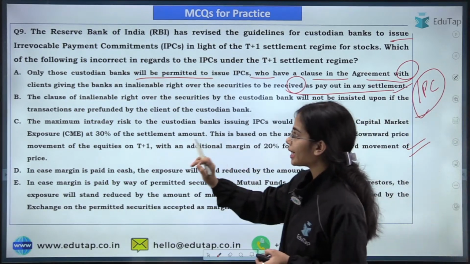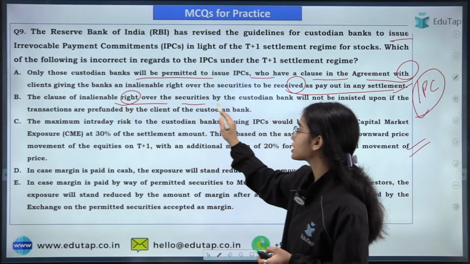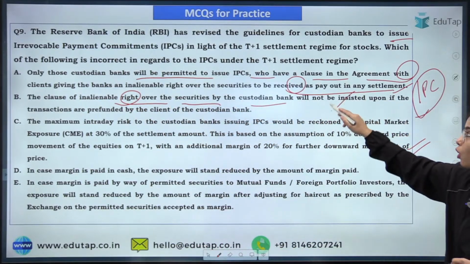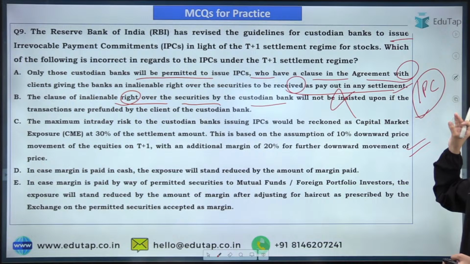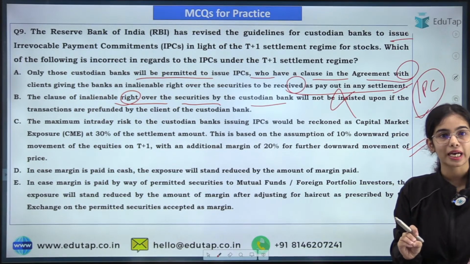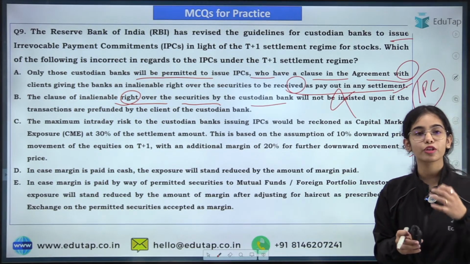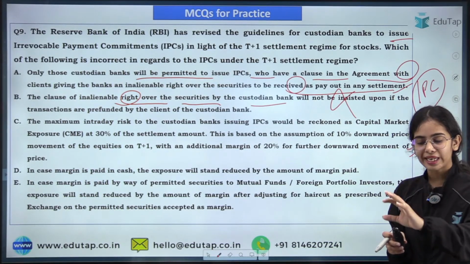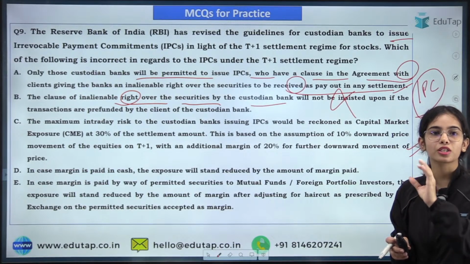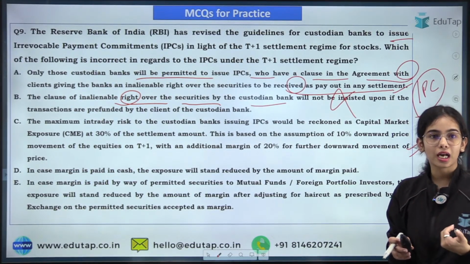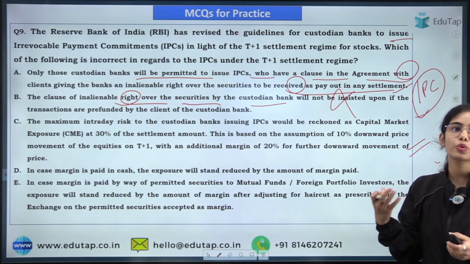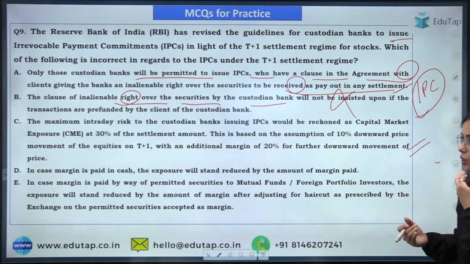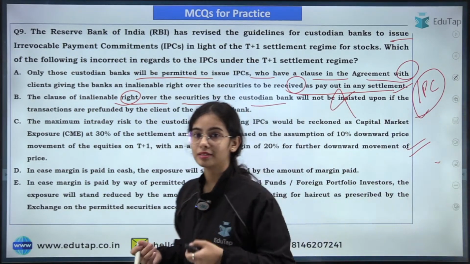Next is the clause of inalienable right over the securities by the custodian bank will not be insisted upon if the transactions are pre-funded by the client, by the customer. So that is correct. If the mutual fund or the foreign institutional investor already have the money in their accounts, then there is no need to have the inalienable rights. Okay. The maximum intraday.